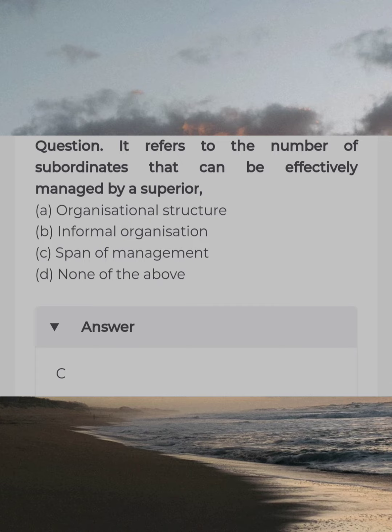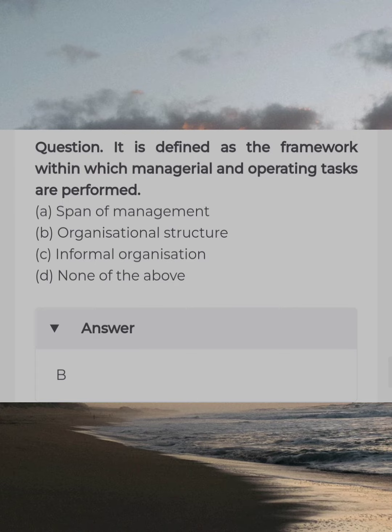It refers to the number of subordinates that can be effectively managed by a superior. Answer C. Span of management. It is defined as a framework within which managerial and operating tasks are performed. Answer B. Organizational structure.